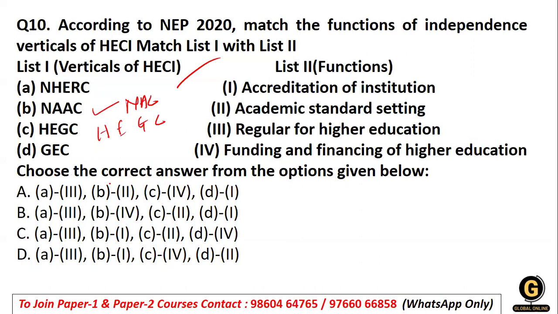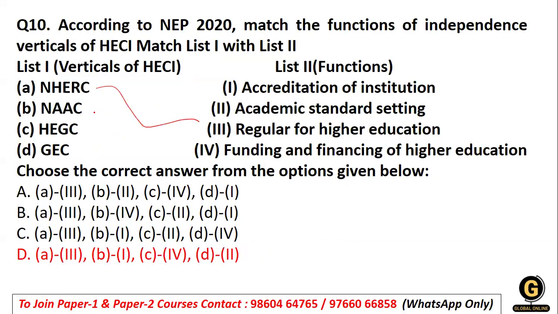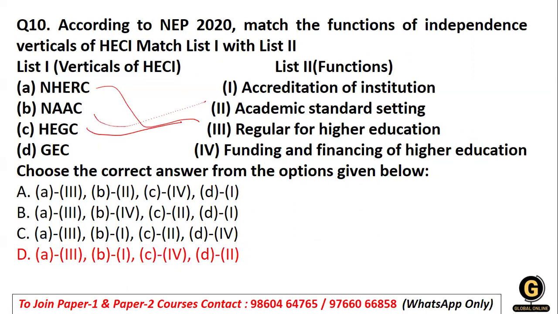So going through all of them, as I said, which I have also taken in my class, that is your option number D. NHERC talks about regulation, NAC talks about accreditation, higher education grants talks about funding, and general education talks about academic standard setting, right?